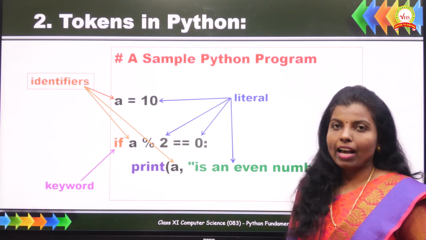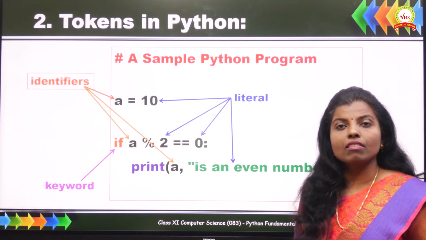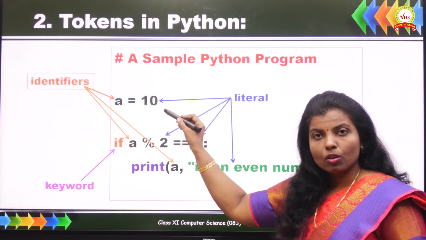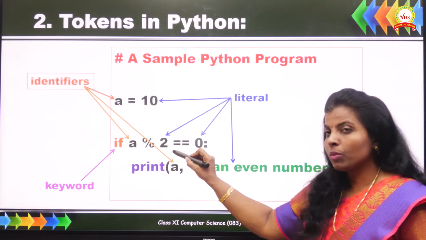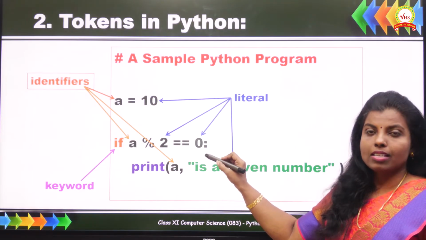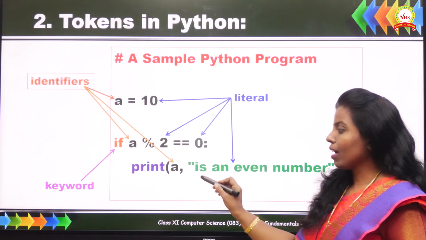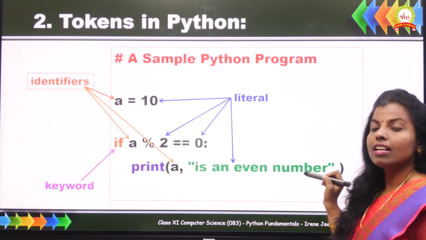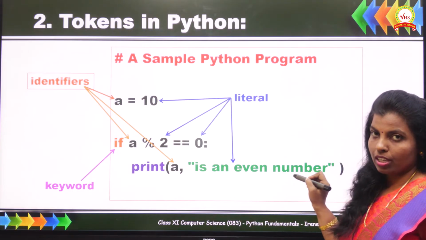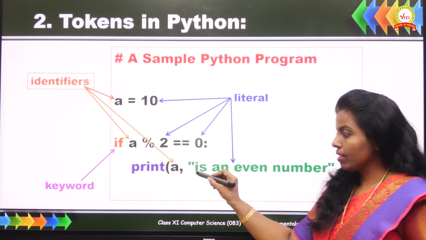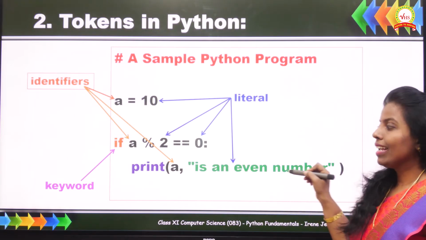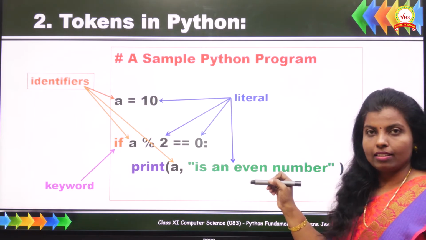Literals are values, right? They never change their value during the program run. So we have a numeric literal called number 10, and we have a numeric literal called number 2, and also we have a numeric literal called 0. And also we have a string literal. Anything surrounded by quotes is referred to as a string literal, whether it is surrounded by single quote, double quote or triple quote, it is treated as a string literal.